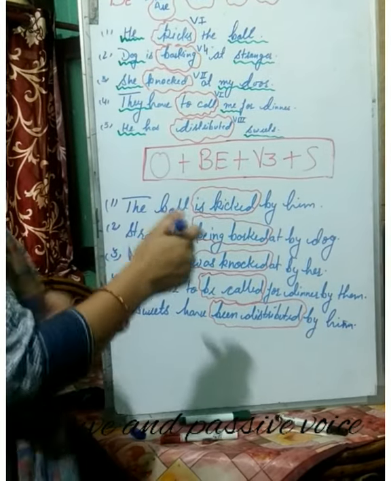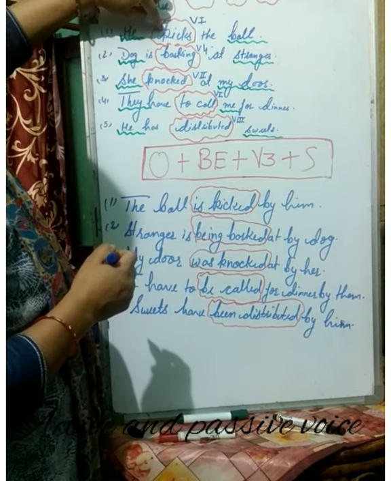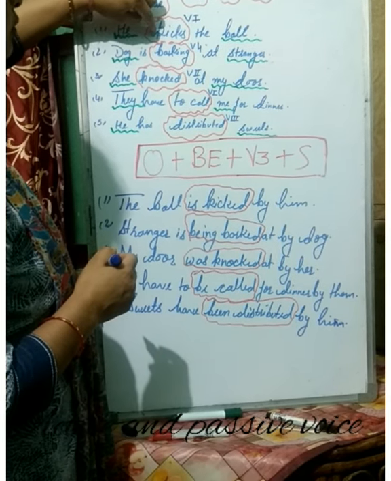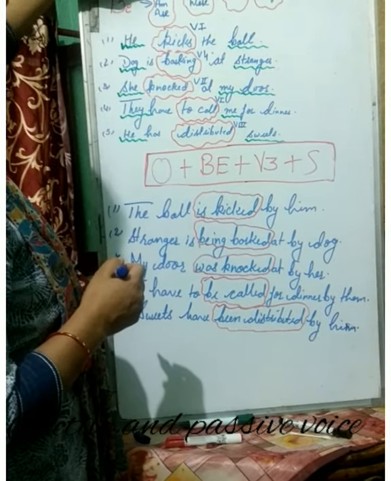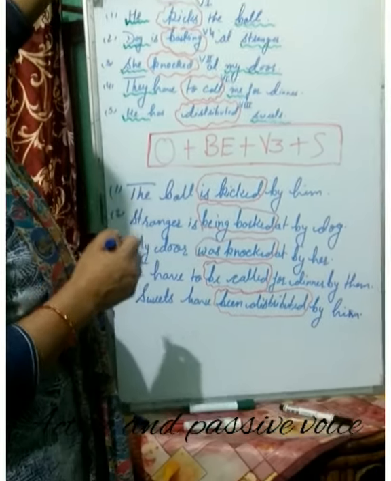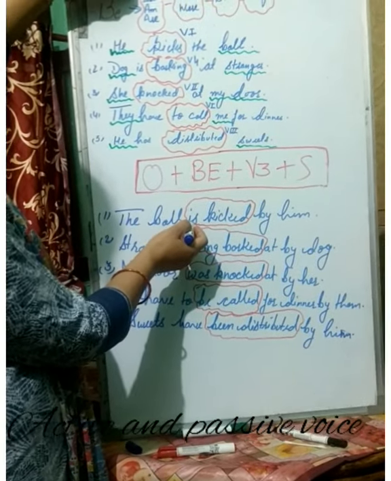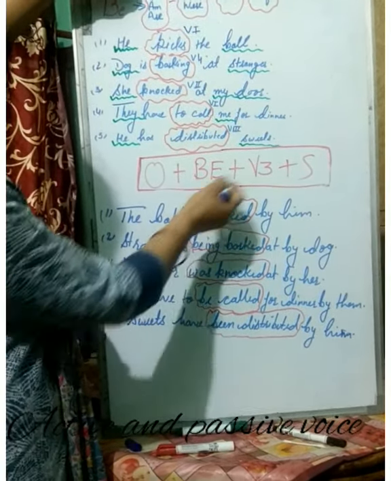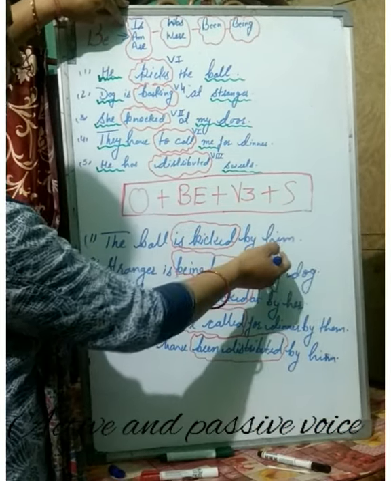Now let us correlate this part with the active voice, children. He kicks the ball. Here the first form of the verb was there. And the rule says that if the first form of the verb occurs in the active voice, we have to use the first form of the be verb. So that's why is is used here in the passive voice. And then the verb's third form, that is kicked, and then the subject him.